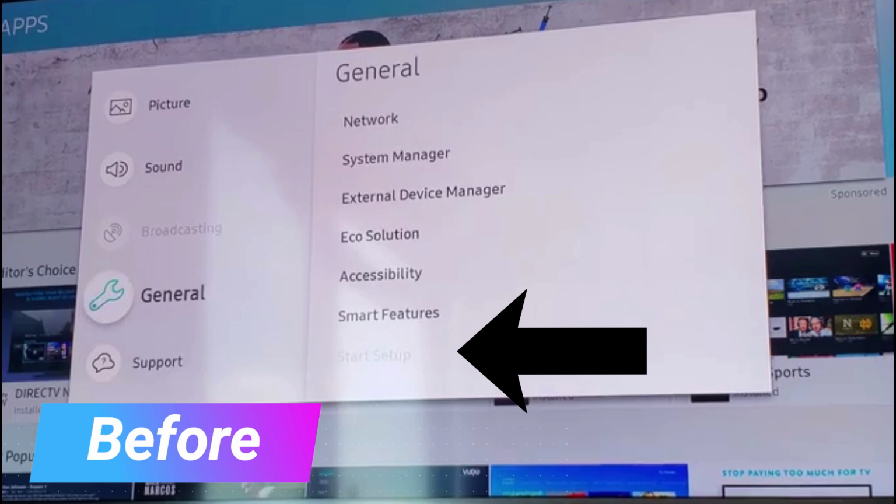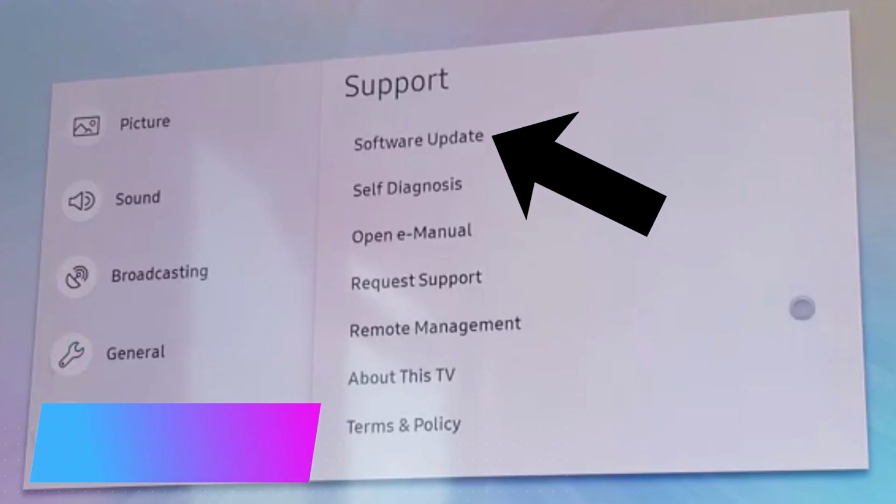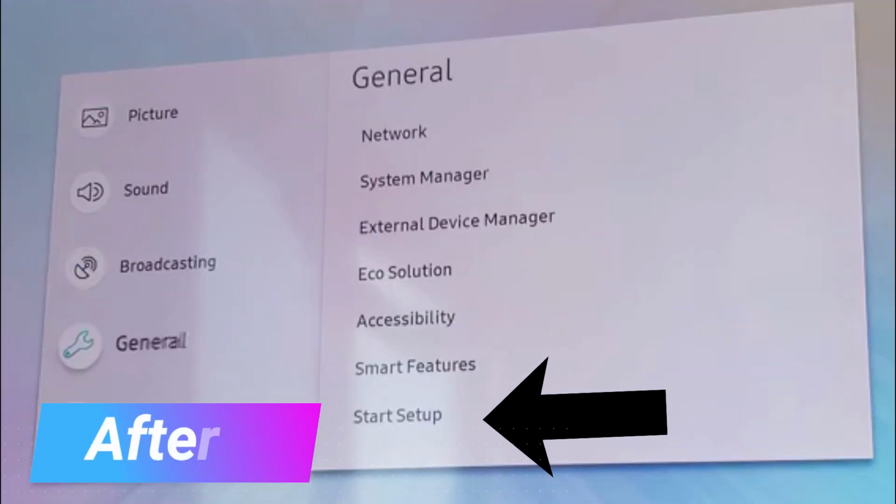So how to fix this? In today's video I will show you how to fix the grayed out options in a Samsung TV. After watching this video, you will not have this problem anymore.